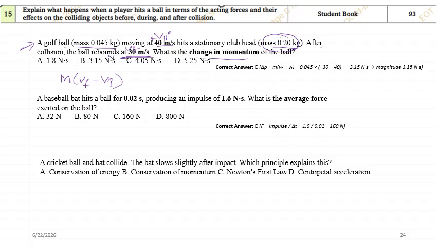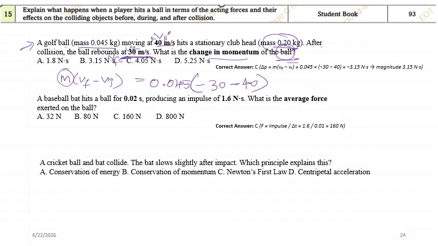So v final I am taking as negative over here, the reason being that it is returning. Returning velocity will be taken as negative. Then which mass am I supposed to use? They're asking for the momentum change of the ball, so I'll be selecting only the mass of the ball. So it will be 0.045 multiplied by v final, which is minus 30, minus vi, which is 40.